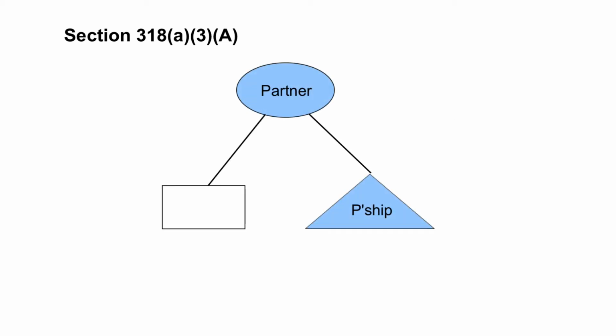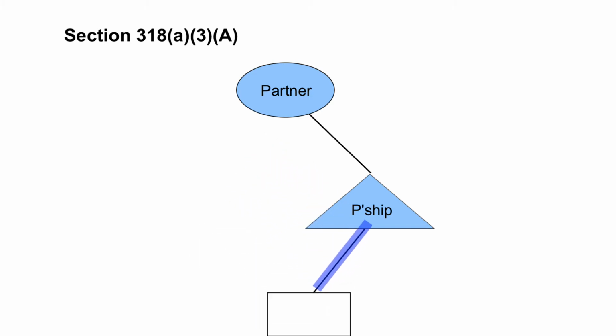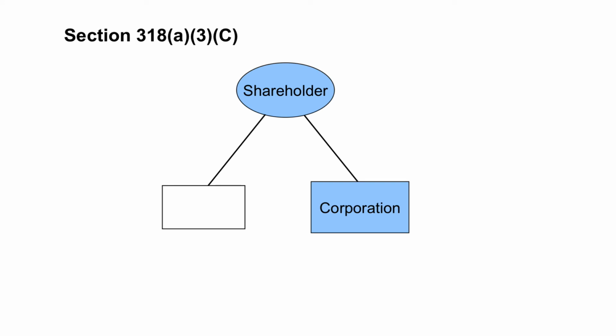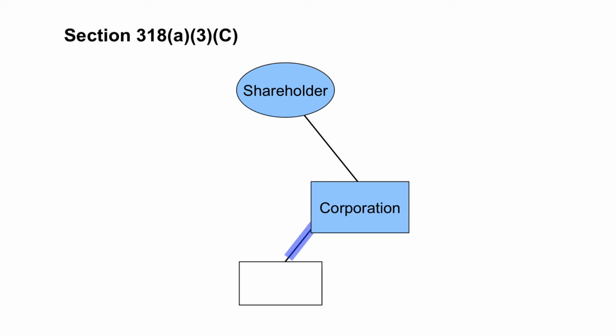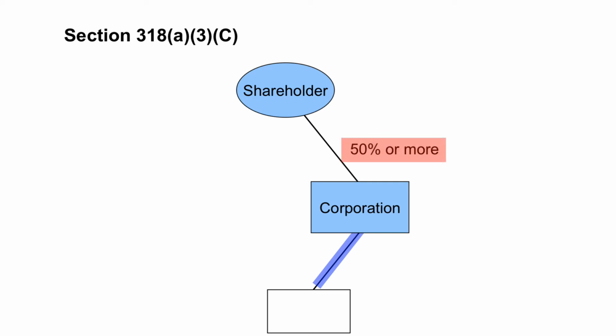For example, Section 318(a)(3)(A) provides that stock owned by a partner in a partnership is considered as owned by the partnership. In comparison, Section 318(a)(3)(C) provides that stock owned by a shareholder in a corporation is considered owned by the corporation if 50% or more of the stock in the corporation is owned by the shareholder.